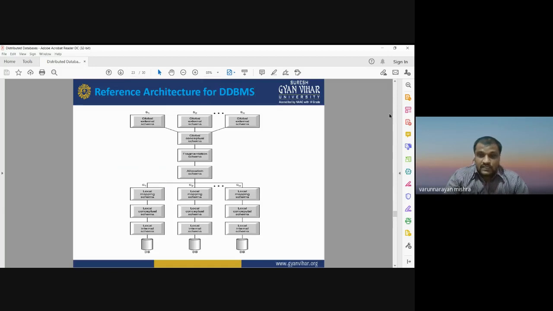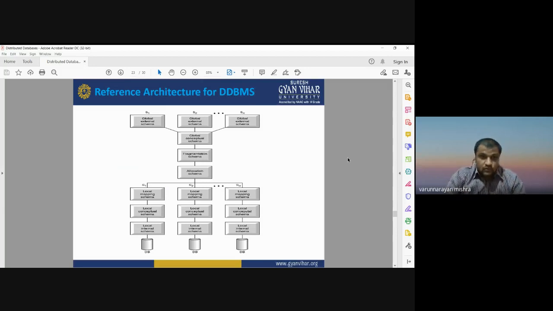So the entire database, which is distributed over the network at different locations, can first be considered as the global conceptual schema, and after the global conceptual schema or global conceptual database, it can be allocated into the local database. That local database can work as a local conceptual schema that can be used to store the database at the local level.